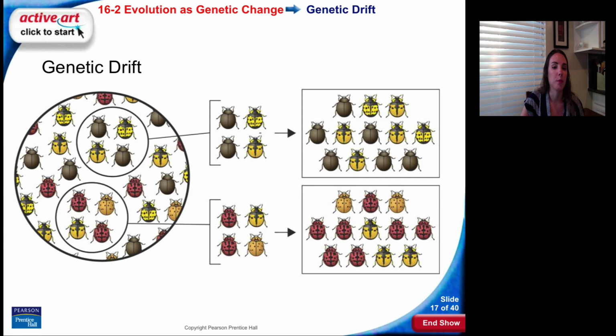So here's an example. Here's the parent population of beetles. And then we have just 4 beetles go off, and they found, it's called the founder effect, they found their own population. And over time, these 2 populations that were founded look awfully different, not only from each other, but from the original population.